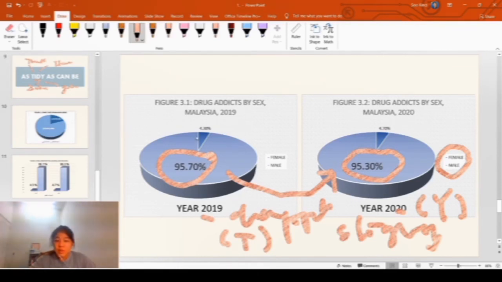The sample answer for this is like: The visual display for drug addicts by sex, Malaysia, 2019 and 2020.